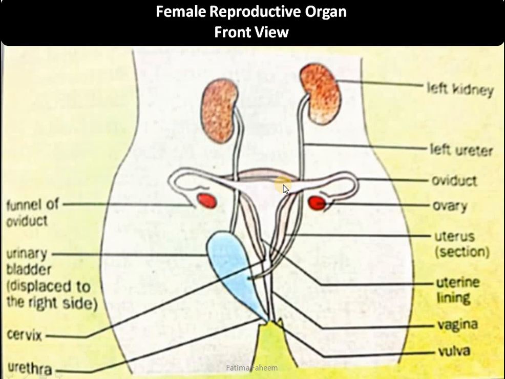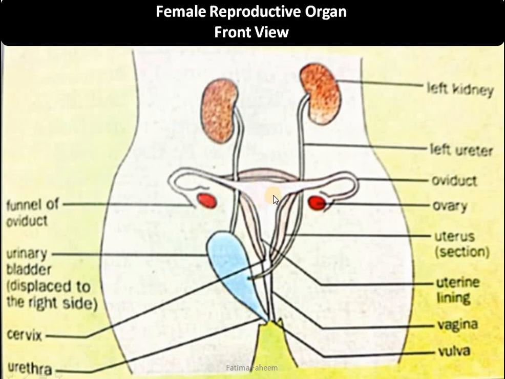The reproductive organs in females are two, that are the ovaries. If you look at the diagram, they are shown in red coloration and are labeled. These ovaries are responsible for formation of the female gamete and also for the formation of the female sex hormones, progesterone and estrogen. The ovaries will produce the female gamete, which will travel through this tube-like structure called the oviduct or fallopian tubes. Oviduct is a small tube, also known as the fallopian tubes. This will carry the female gamete from the ovaries and bring it into the uterus.